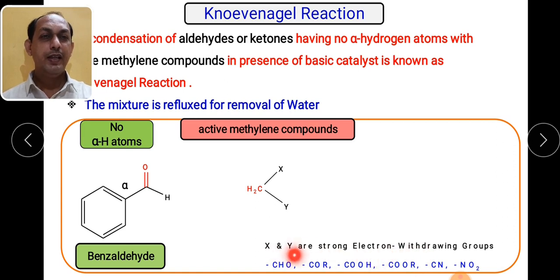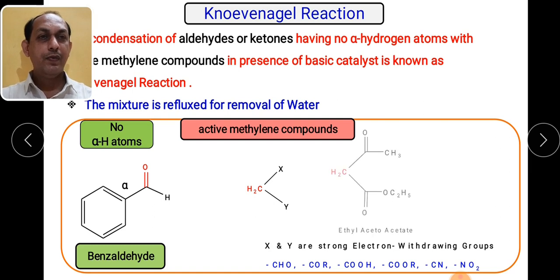Remember, X and Y are electron withdrawing groups. What are the electron withdrawing groups? They can be CHO, COR, that is ketone, COOR, that is ester, nitrile, or nitro. If such electron withdrawing groups are present at the X and Y positions, then such compounds are called active methylene compounds. So let us see what the examples of active methylene compounds are.